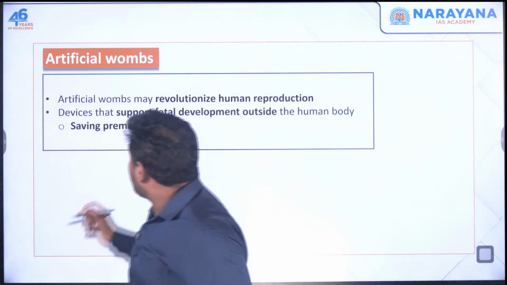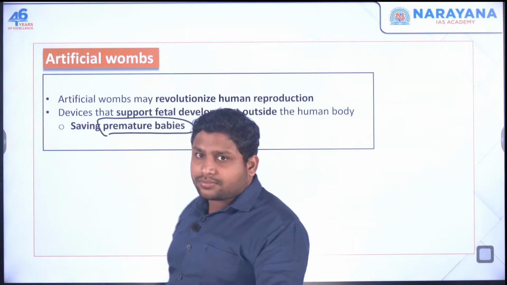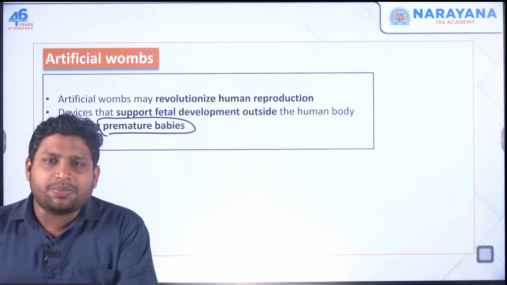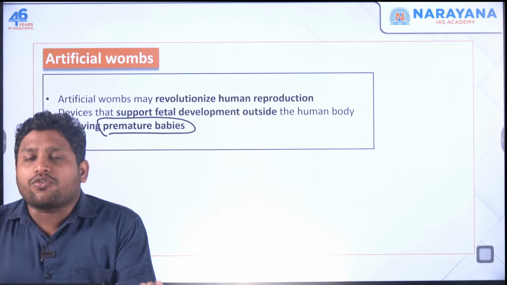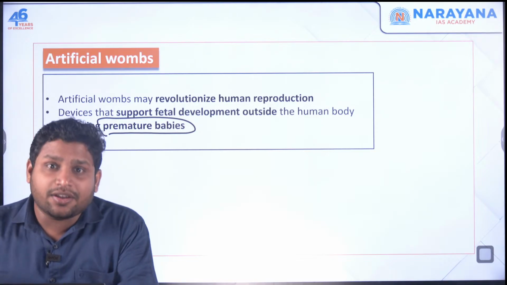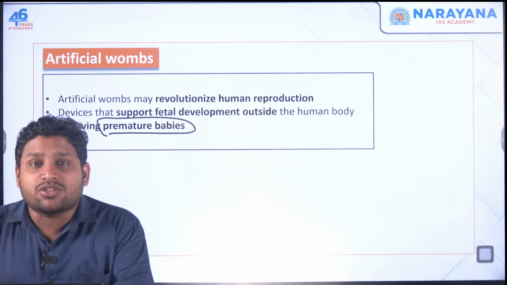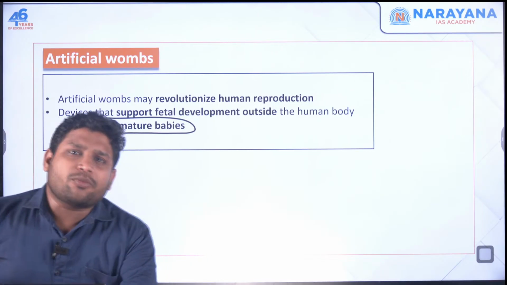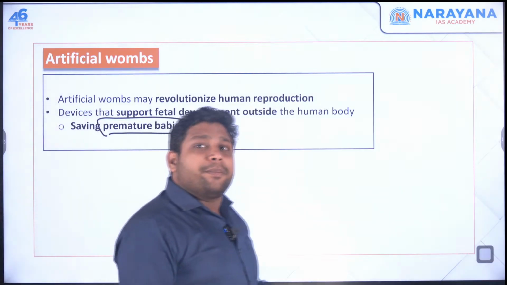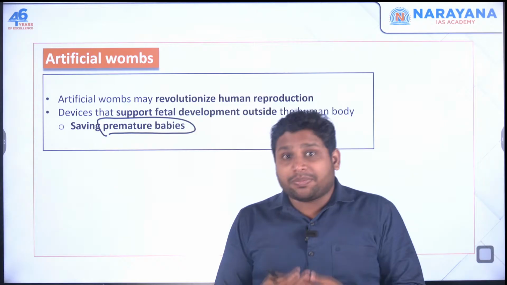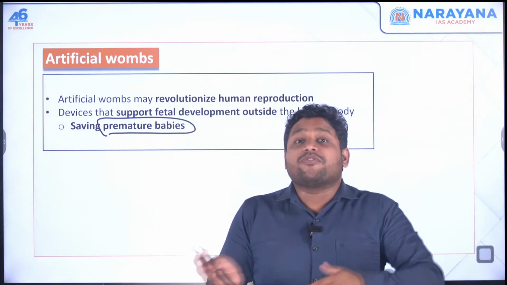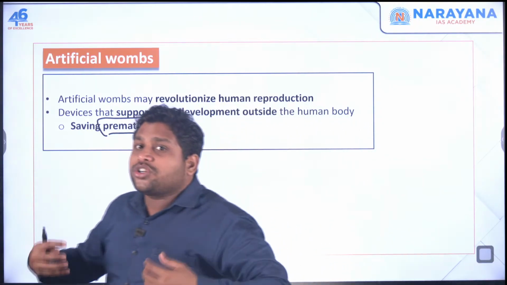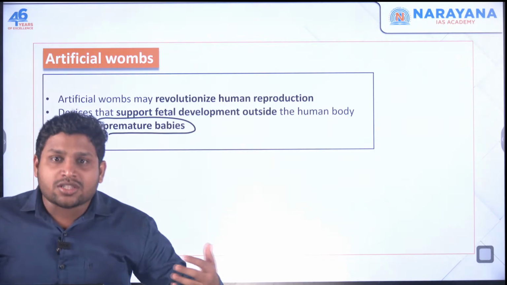Let's say there is this problem called premature birth. The gestation period, or the period for which the fetus should be inside the mother's womb, is approximately nine months. But sometimes, because of some complications or problems, premature childbirth takes place, before completion of that nine-month period. This means the child has not developed all the organs.